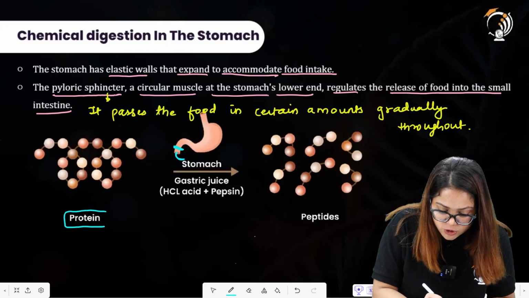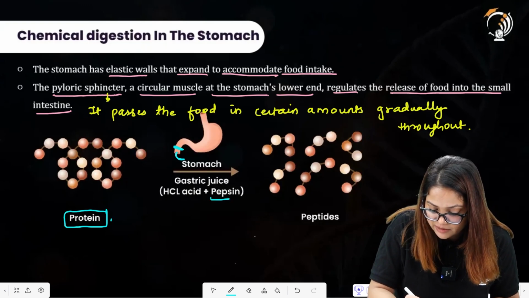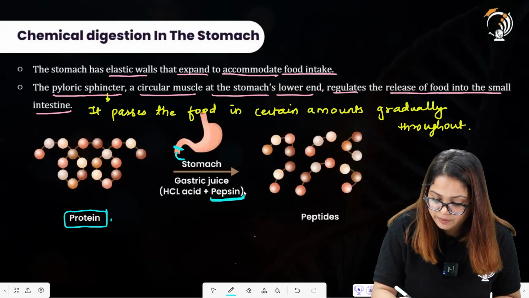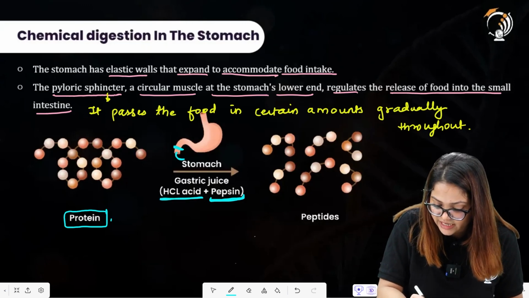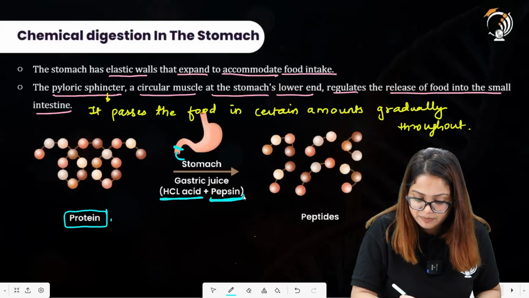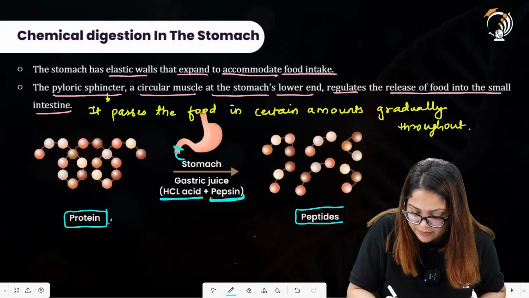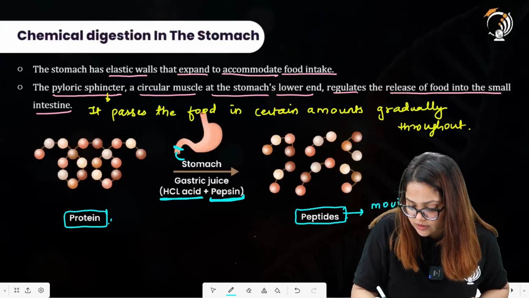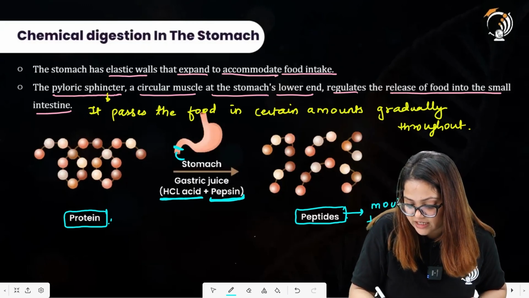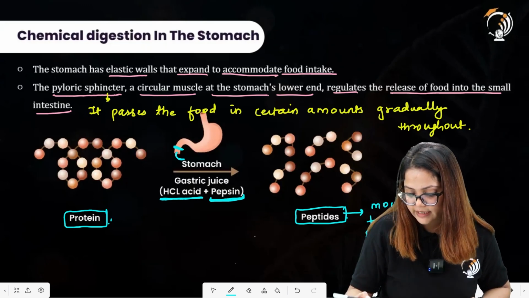So protein is also digested in the stomach. There is action of the enzyme pepsin. Pepsin can only be activated in the presence of HCl, which is an acid. This activates the pepsin, and pepsin acts on the protein molecules to convert it into peptides. Now these peptides will be moving toward the small intestine for the complete digestion.